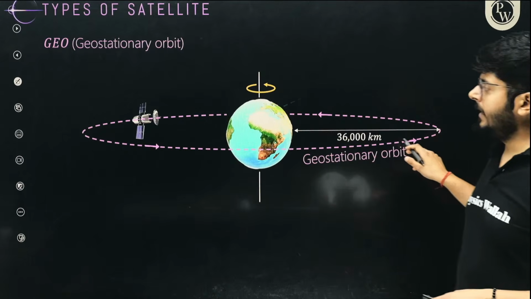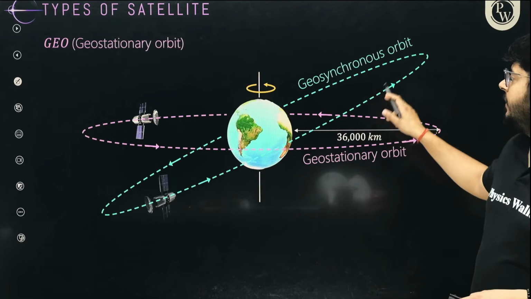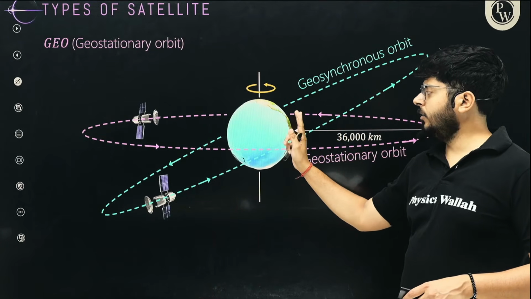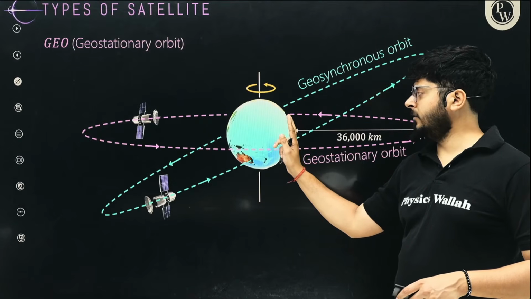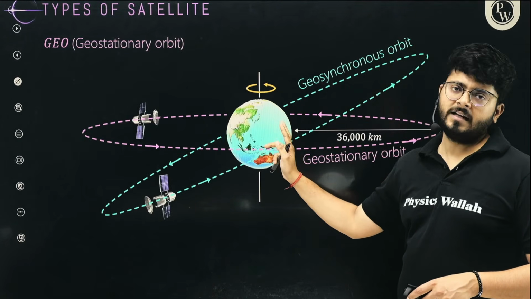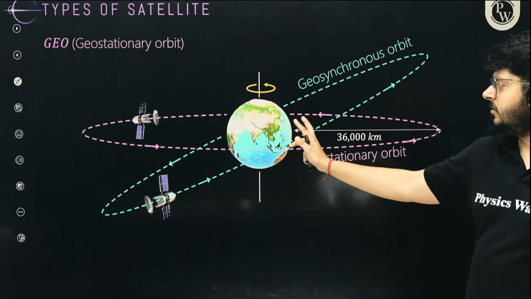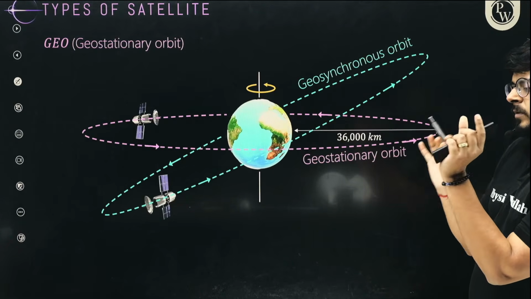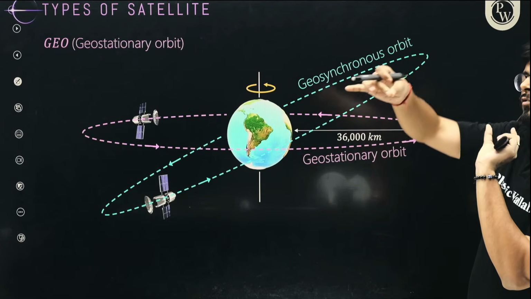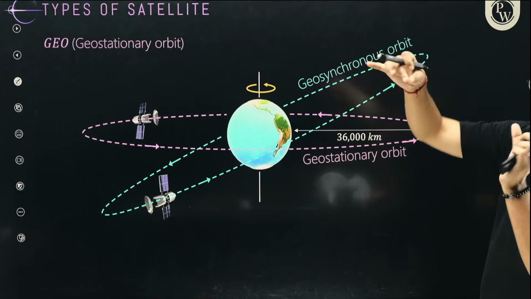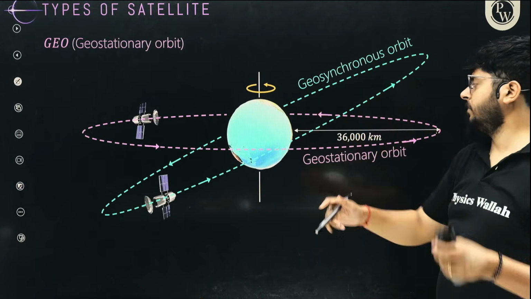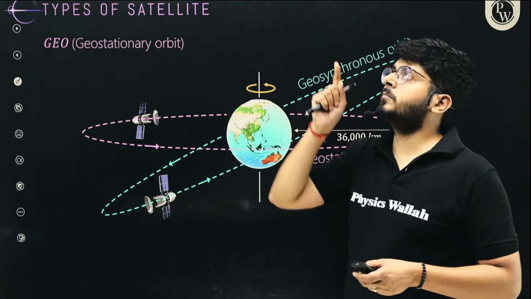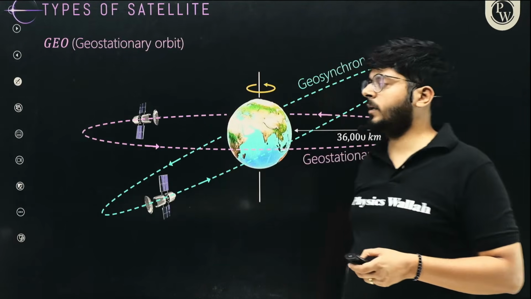In this orbit, the time period of the satellite matches the time Earth takes to rotate about its own axis, which is 24 hours. Earth takes 24 hours to rotate about its own axis, and the satellite also takes 24 hours to rotate about the Earth. So both are together at the same time, and you always have a satellite over there. For communication systems, it is easy to point somewhere and your signal will come back.